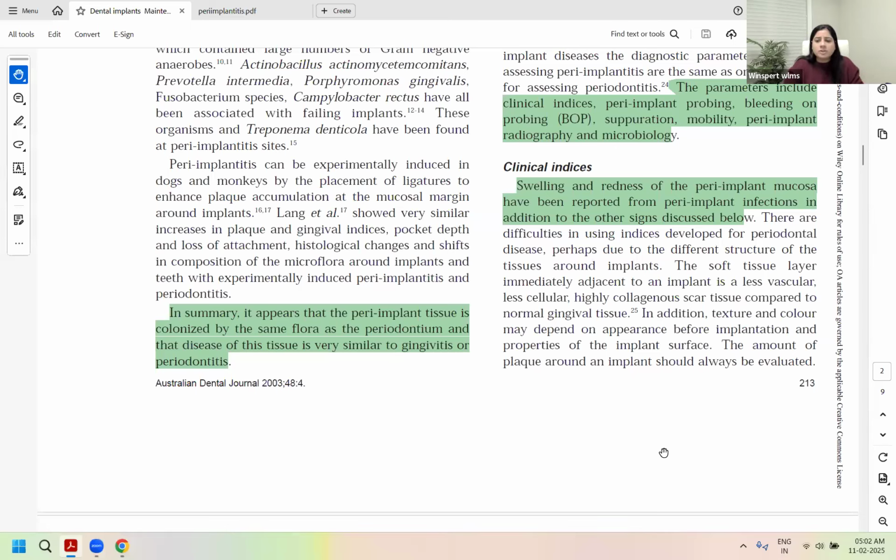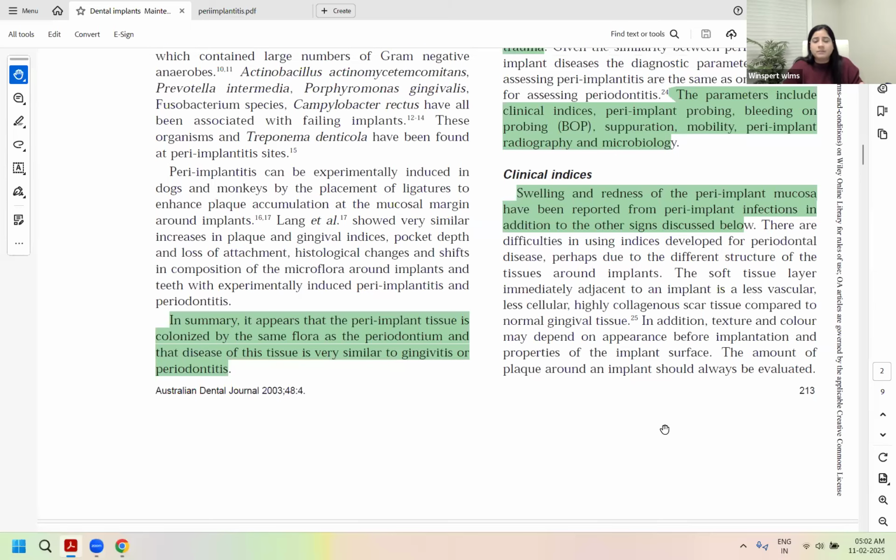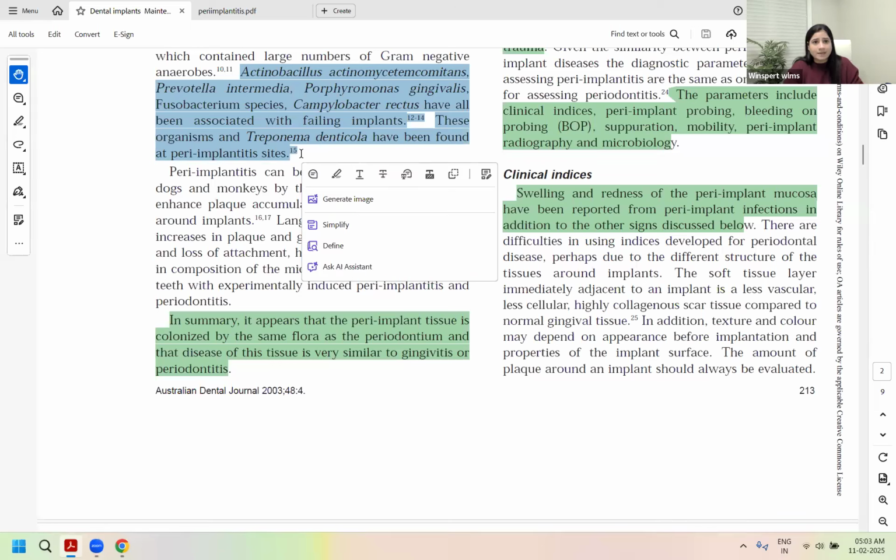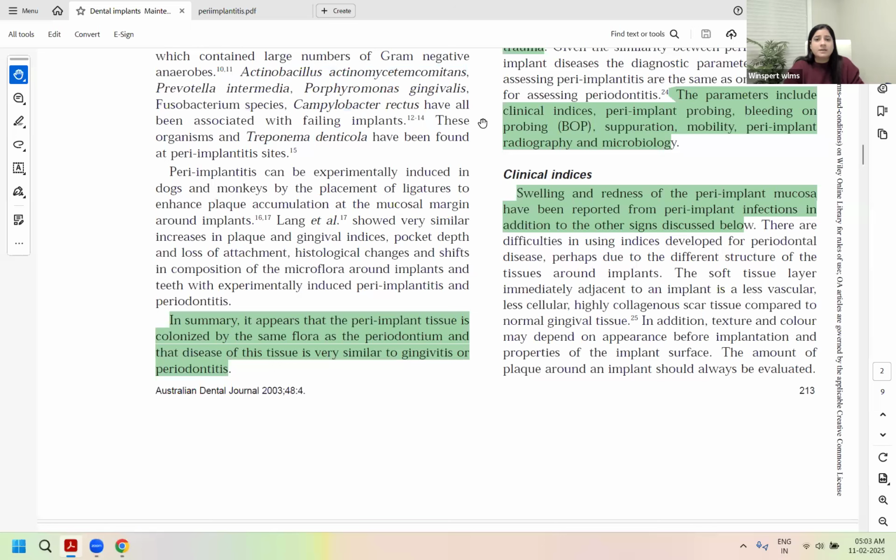Of course, microbiology is not routinely used, but when done, it was found that the flora around the implant is the same as that associated with periodontitis. Same pathogenic anaerobic bacteria which lead to periodontitis are present in peri-implant disease.